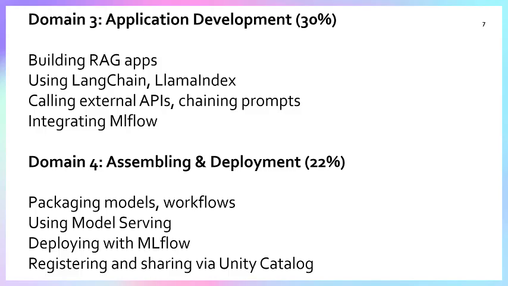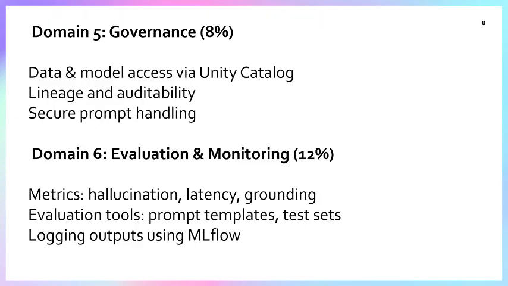Part three is application development. This covers 30% of the exam. It covers building a RAG app using LangChain and LlamaIndex, calling external APIs, chaining prompts, and integrating MLflow. Domain 4 is assembling and deployment. This part covers 22% of the exam. In this, there is a packaging model workflow, using model serving deployment with MLflow, registering and sharing via the Unity Catalog.